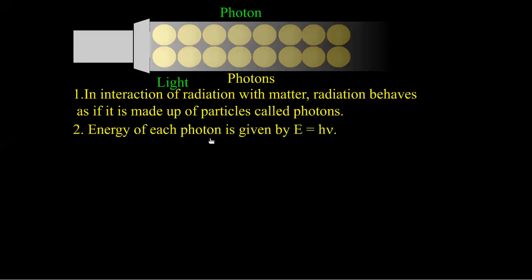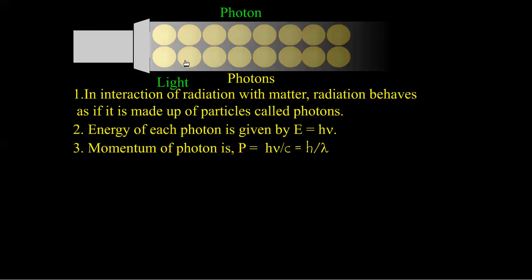Energy of each photon is given by E is equal to h nu, where h is Planck's constant and nu is frequency. Momentum of a photon is p is equal to h nu by c, that is equal to h by lambda. Here momentum is the product of mass and velocity. Of course, the rest mass of a photon is 0, but it possesses mass when it is in motion.